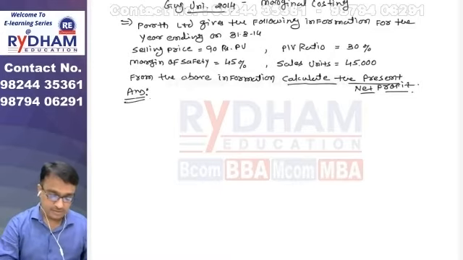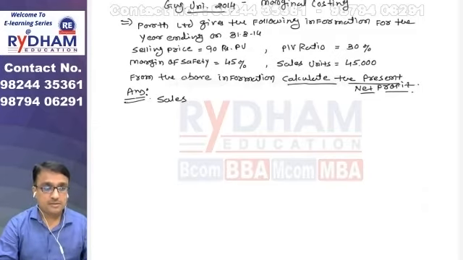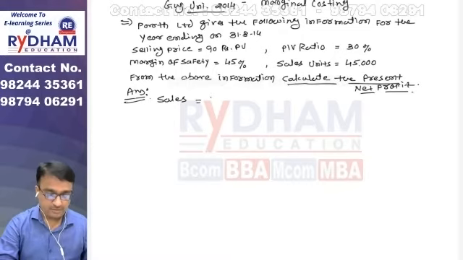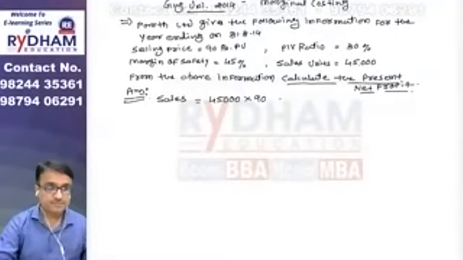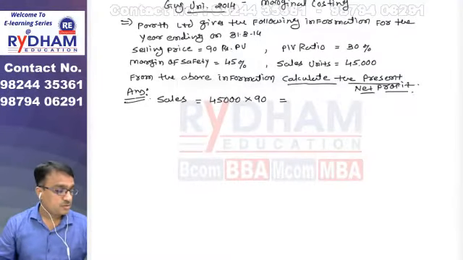So write down sales, which is 45,000 multiplied by 90.